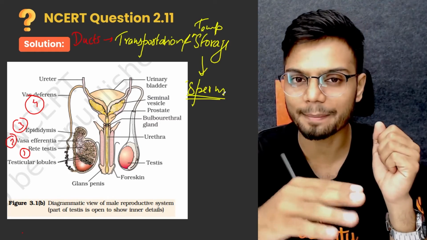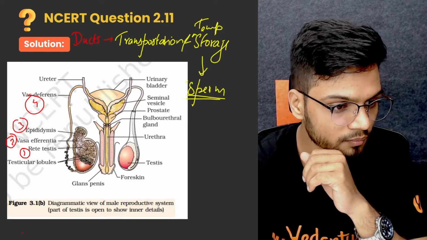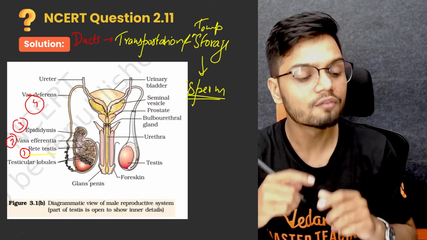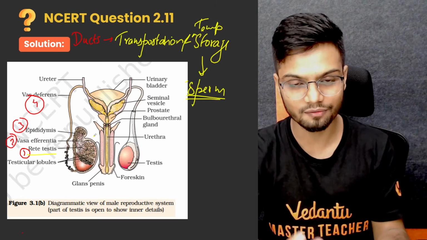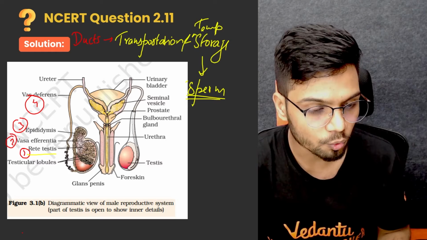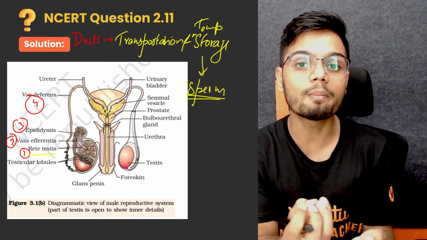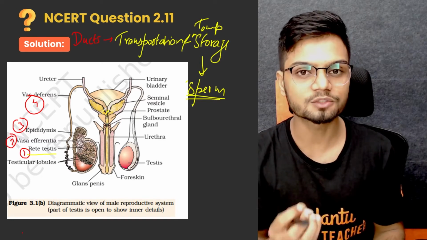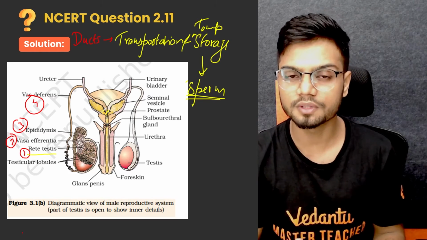So once spermiation happens, the sperm travels out of the seminiferous tubules to the rete testis. From rete testis, it goes to vasa efferentia. From vasa efferentia, it goes to epididymis, and from epididymis it reaches the vas deferens. From vas deferens, it connects to another duct which comes from the seminal vesicle to form the ejaculatory duct. That is your sperm movement. So these are the ducts which help in transportation of sperm and also temporary storage of the sperm.